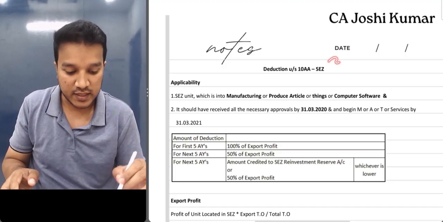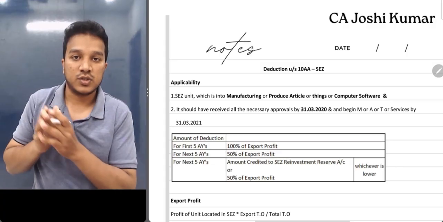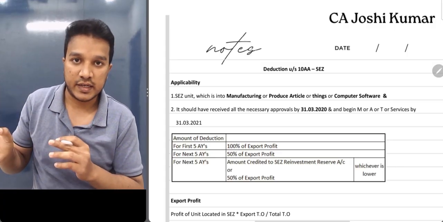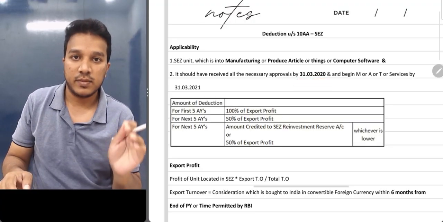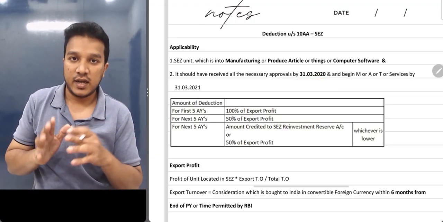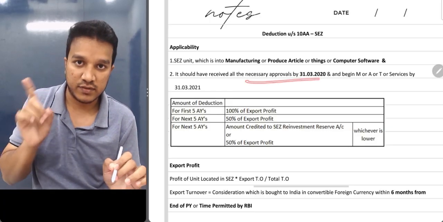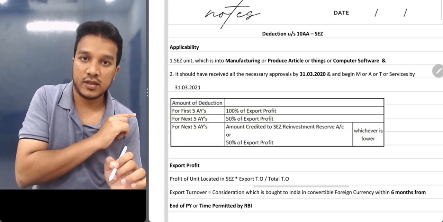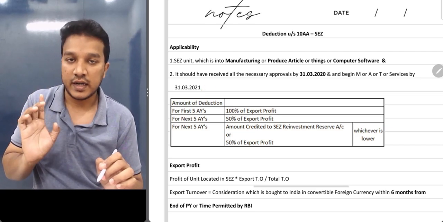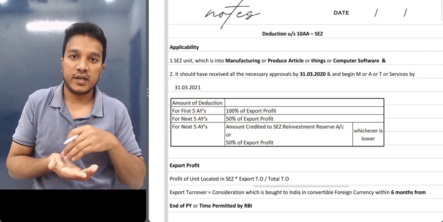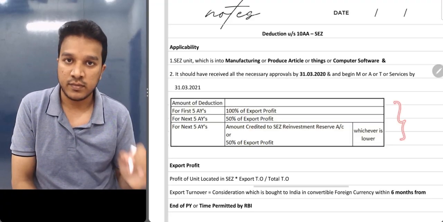So that's how SEZ has come into place, and we got deductions under section 10AA. This was back in the early 2000s or 1990s. But by the time we reached 31st March 2020, the government said enough is enough. Now, all those people who have got all the necessary approvals by 31st March 2020, and who have started their business by 31st March 2021, only for them section 10AA deduction is applicable. Like now we are in 25-26, if you're starting any unit in SEZ, you won't get this deduction.